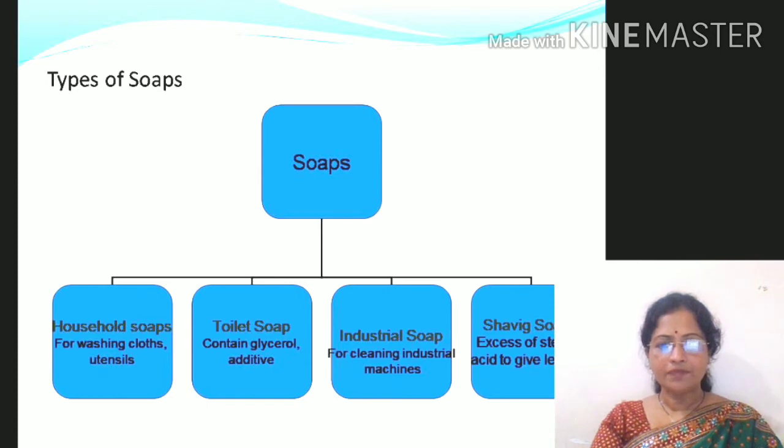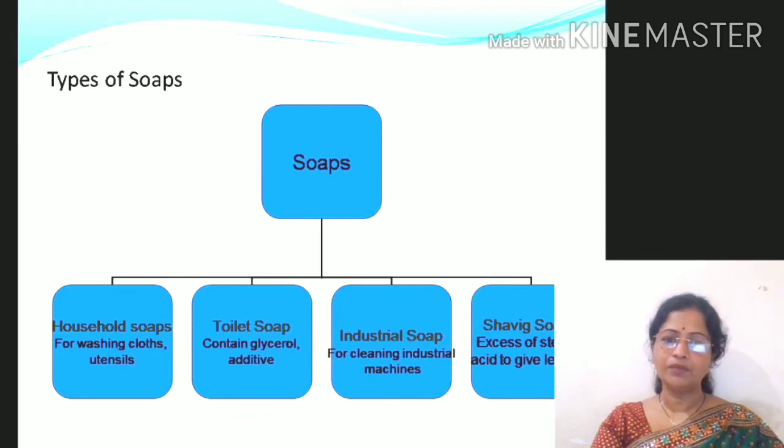The next type is industrial soap. Industrial soaps have a wide variety of applications in industries. They are used for cleaning industrial machinery, and as they are water repellent, they are used to waterproof textiles and walls. The next type is shaving soap. It is a mixture of sodium and potassium soaps, and it mainly contains stearic acid to increase the lathering capacity.